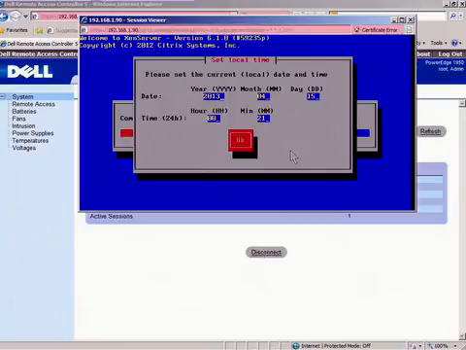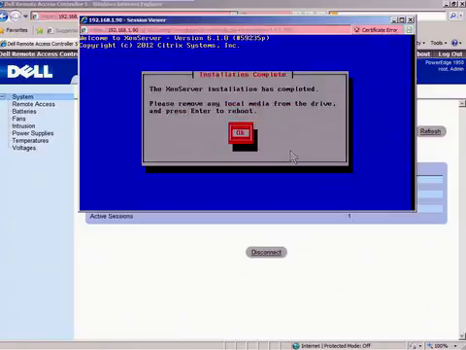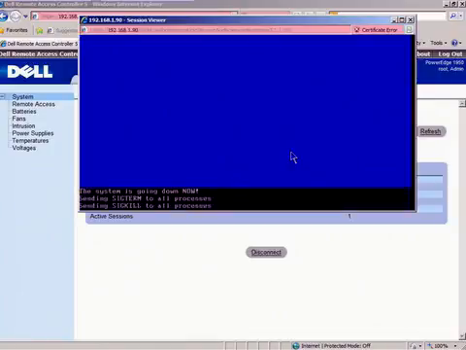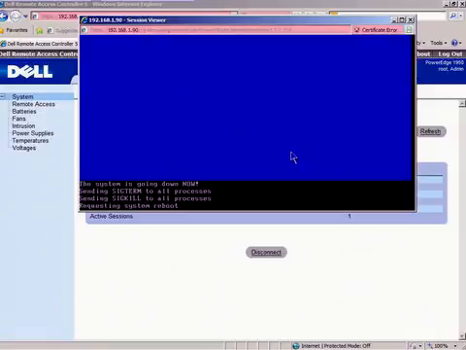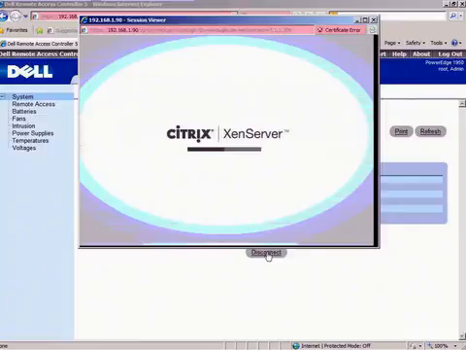So, yeah, the time and date are correct. It's completing the installation process, and I'm going to click OK, and it's going to restart. Ta-da! So this is restarting. This is loading XenServer. It'll take a couple of minutes.